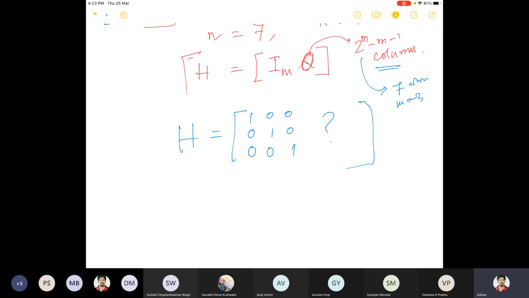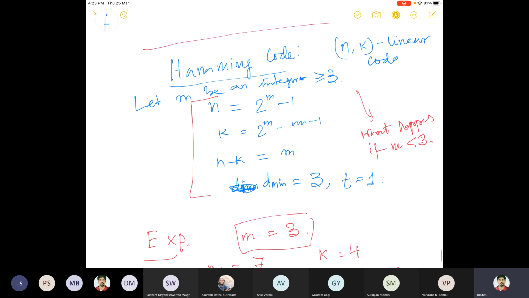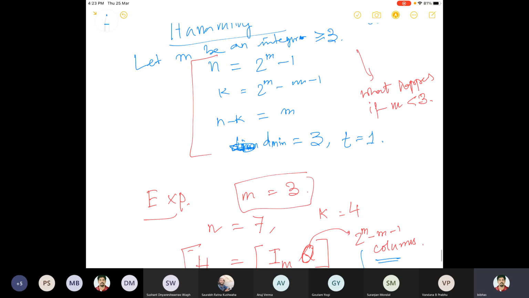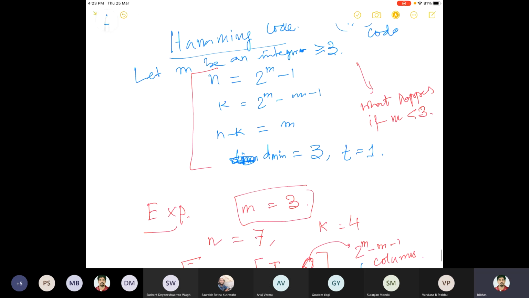The homework is basically about understanding the Hamming code, because we talked about linear code, and here you have the linear code itself, but the parameters are of a fixed type. So everything we have studied already, it's a special case of that. But the question is, what is so special about this one? Why did he choose these parameters? Does it make it anything special compared to any other linear code?